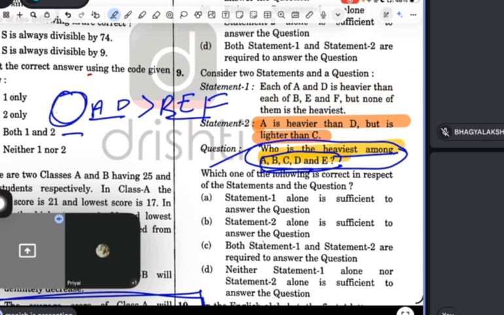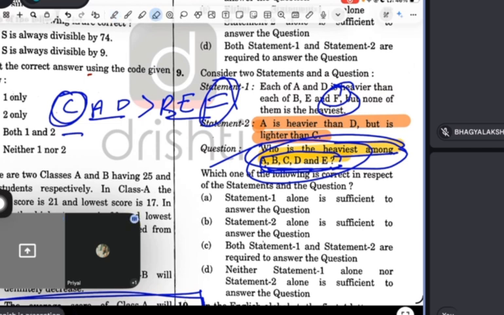Now, some people can say, listen carefully, because we have only five elements A, B, C, D, E, if A is not heaviest, B is not, D is not, and E is not, then C should be the answer. But guys, what about F? F is given here. So, can we say that C must be the heaviest? I cannot say, because we want a definite answer. So statement one alone is, according to me, not sufficient.